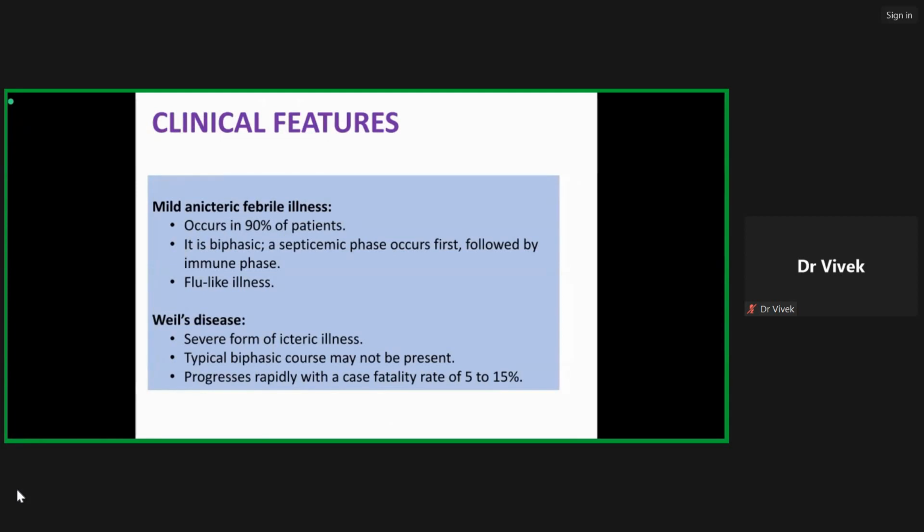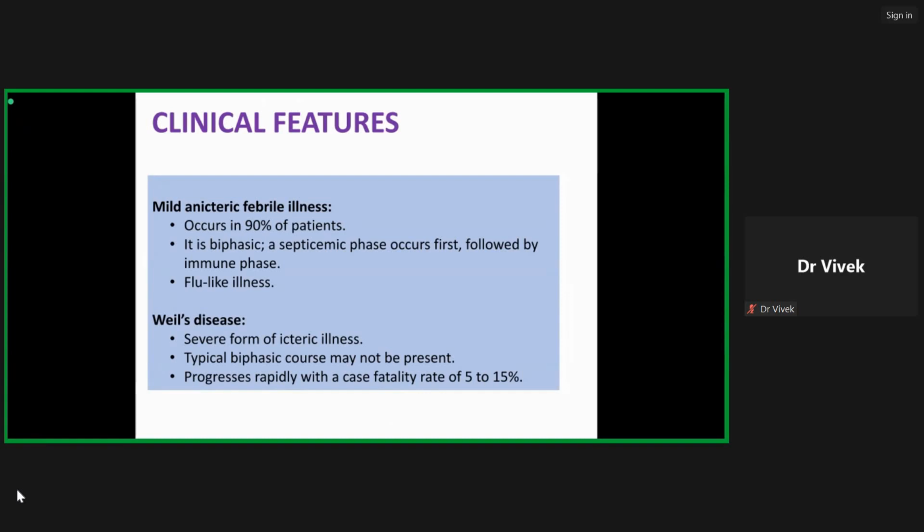90% of the patients present with mild anicteric febrile illness, which is actually a flu-like illness, and the patient presents with fever, headache, body pains, mild nausea, and vomiting. Whereas 10% of unfortunate patients develop severe leptospirosis, which is also known as Weil's disease.